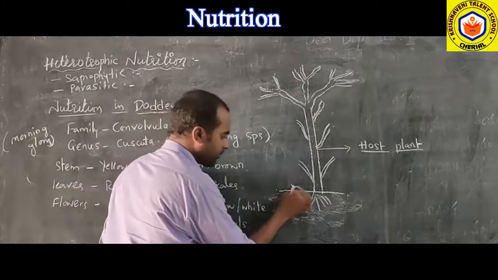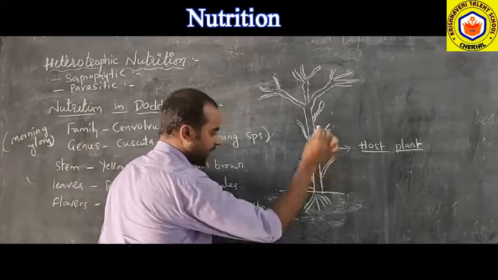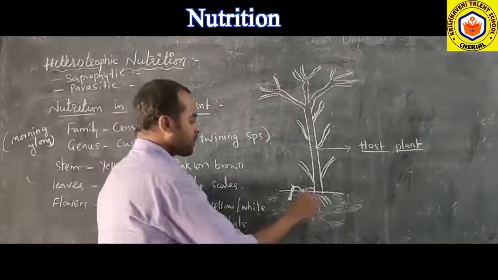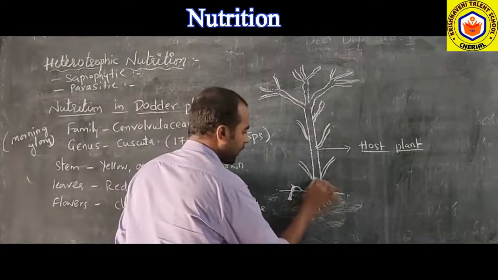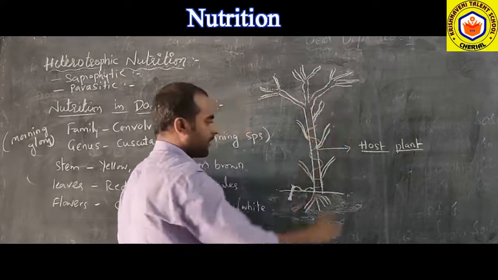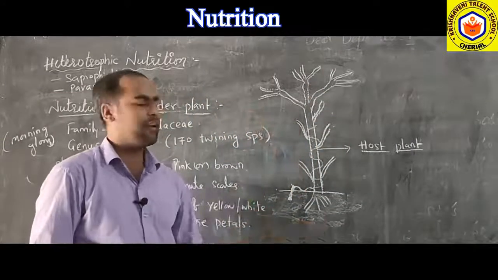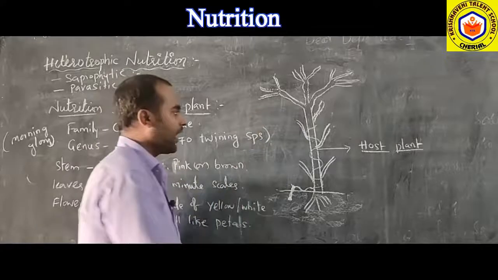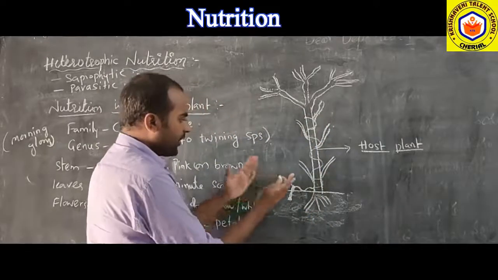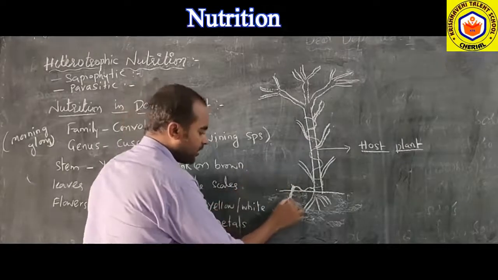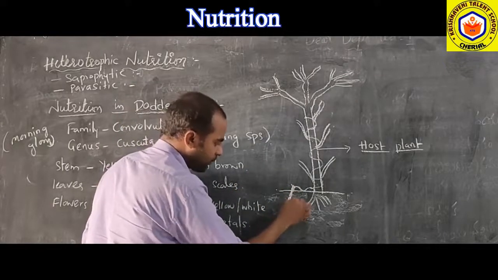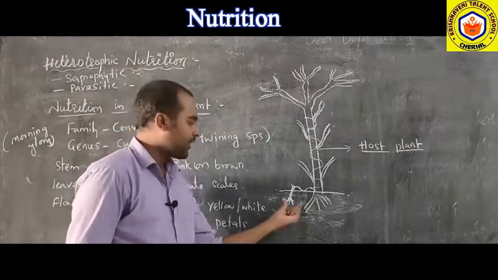Then it creeps like this, and it finds one plant. Then slowly it twines around the plant. It goes onto the branches and every part of the plant. Whenever it germinates, a shoot will be formed. Yes, at the same time an anchoring root will be formed.